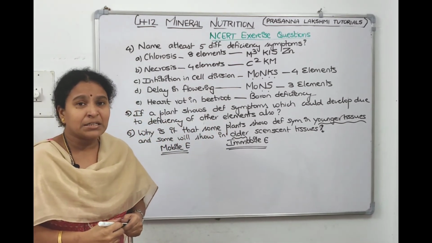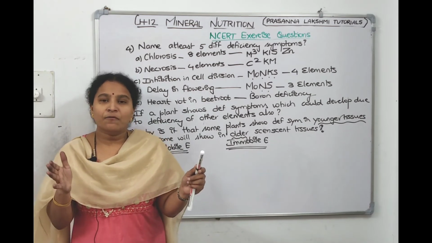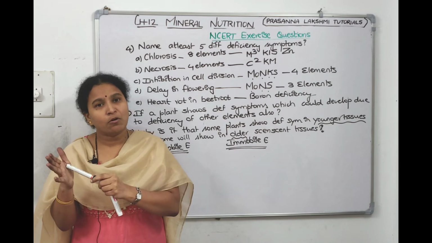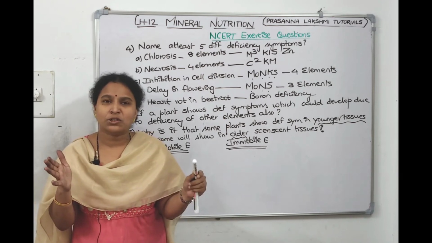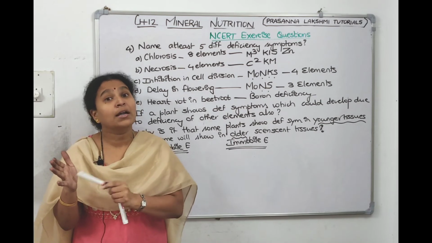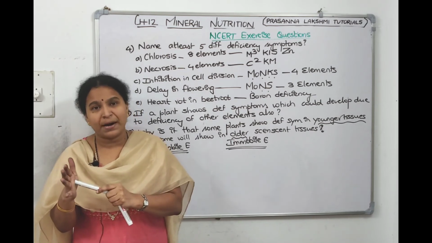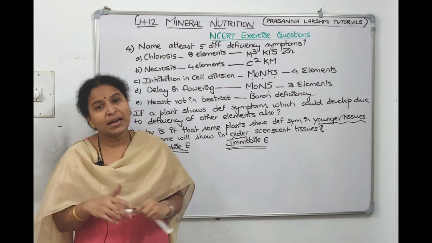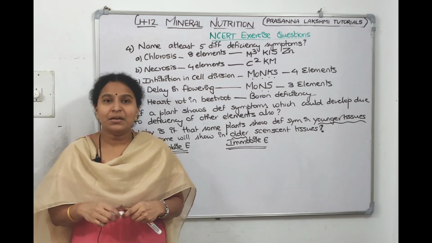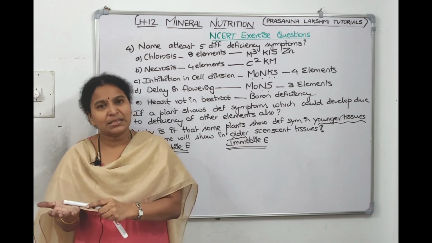Now mobile elements move from the older, senescent parts to the younger parts. So mobile element deficiency symptoms will appear first in the older parts, whereas immobile elements are there with the older parts only. They can't move from the older, senescent parts.